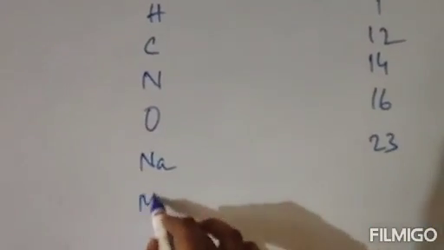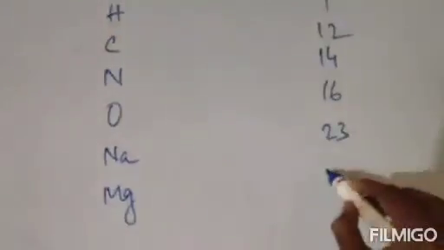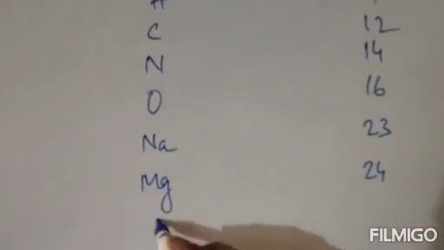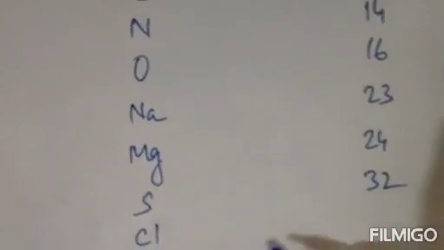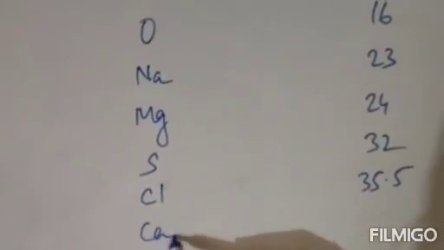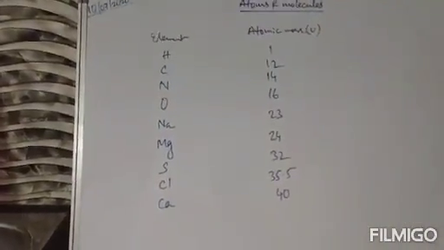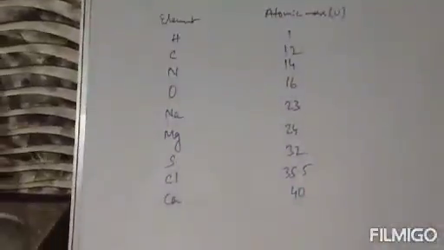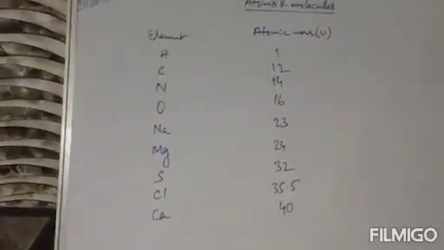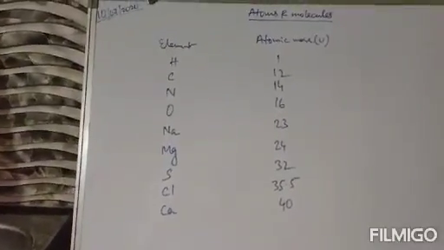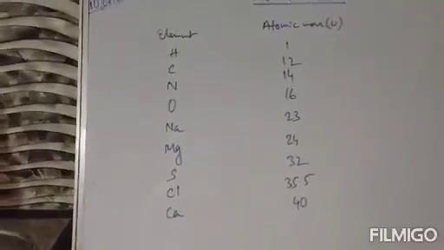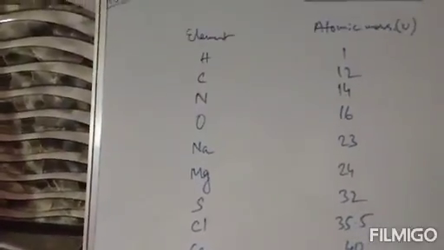Next, magnesium, that is Mg, its atomic mass is 24. Clear? Next, suppose sulfur, its atomic mass is 32. Chlorine, its atomic mass is 35.5. Calcium, its atomic mass is 40. Like this. Clear? So in your textbook, more elements and atomic masses are given. So study your book carefully. These are some common elements and their atomic masses. We will remember each of these elements, because these will be required when you calculate the formula of each element.